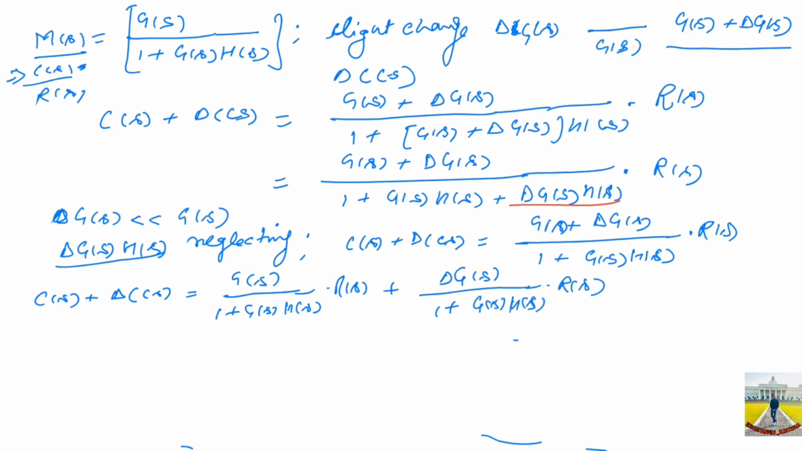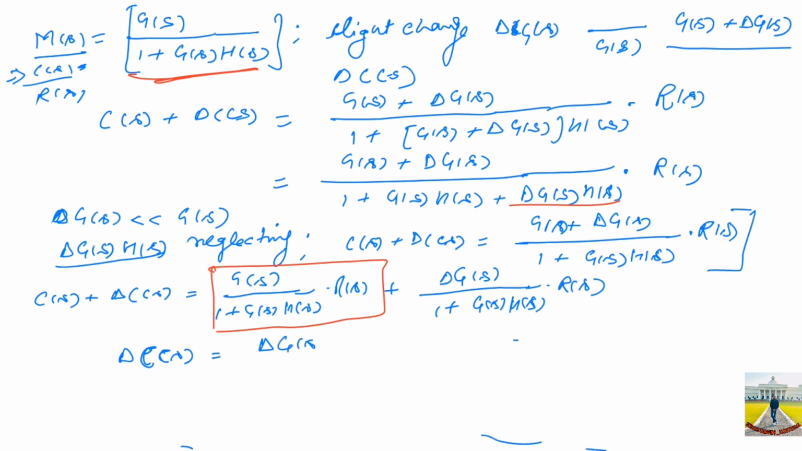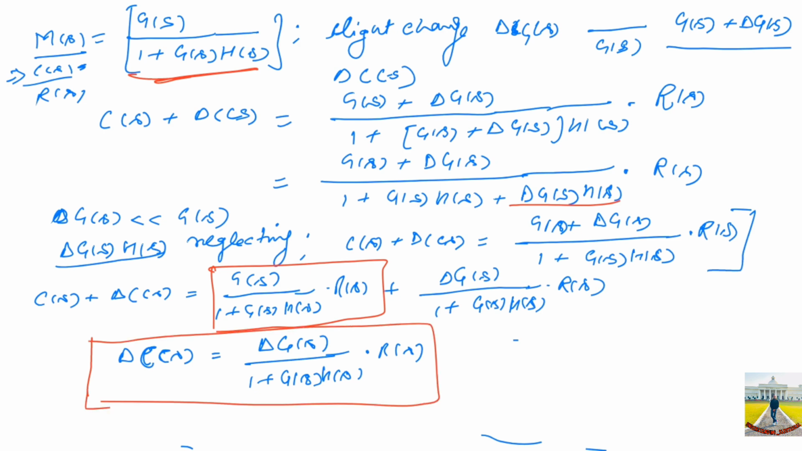Now if we compare it, the first term is nothing but the actual C(s). So from here I can conclude that delta C(s) is equal to delta G(s) over 1 plus G(s)H(s) into R(s). So this much variation will happen in the output if a slight variation in the forward path transfer function happens.